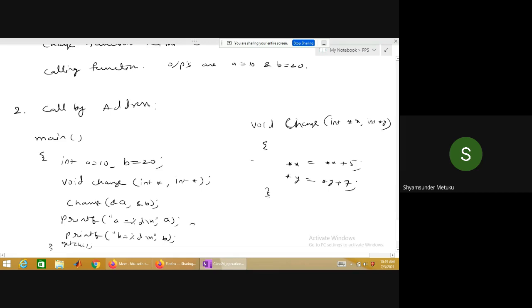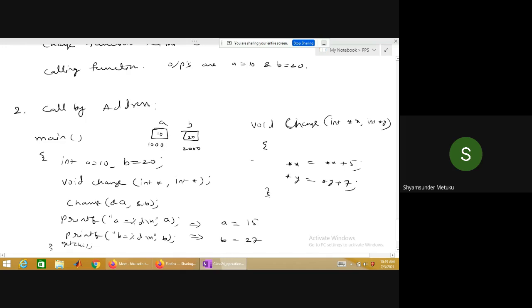Now what is the output here? Can anybody tell what is A and B? 15 and 27. So again, let us understand the same program. When int A equal to 10 comma B equal to 20 is there, two locations are created. Maybe this is A, this is B, the value is 10, value is 20. Maybe the address of A is 1000 and address of B is 2000, assuming that.